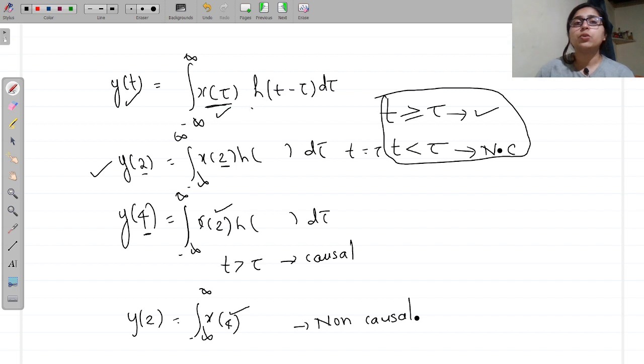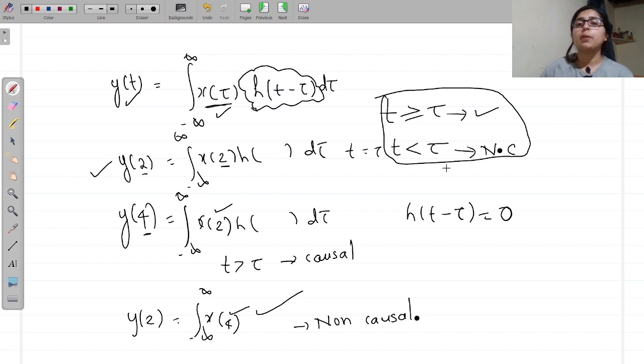Okay, so you can also make this equal to 0 for this case. To make the system causal, you can make h of t minus tau equal to 0, and that will happen when t is less than tau, right? When t is less than tau, you have to make this equal to 0. That time you can make the system causal.